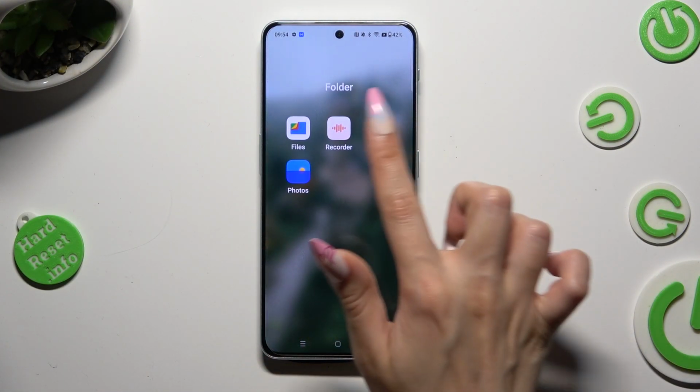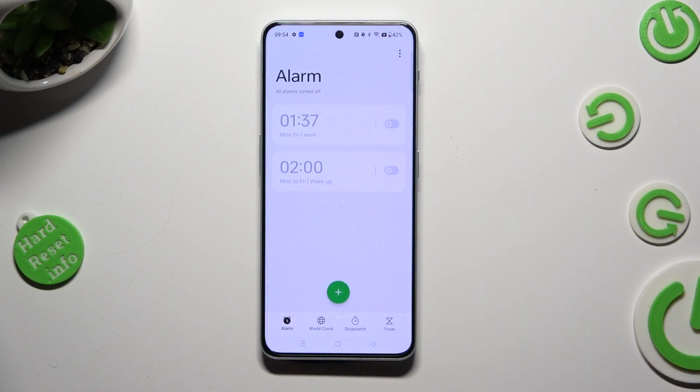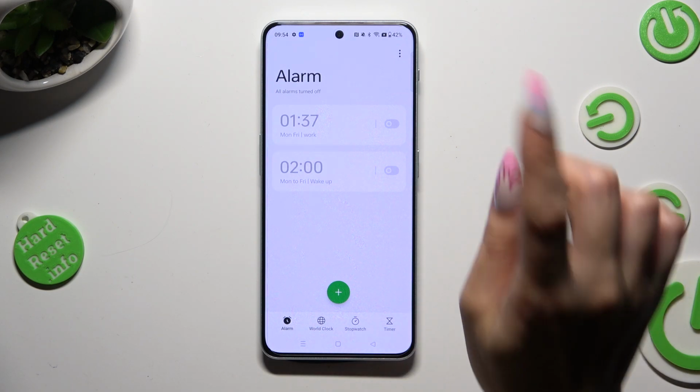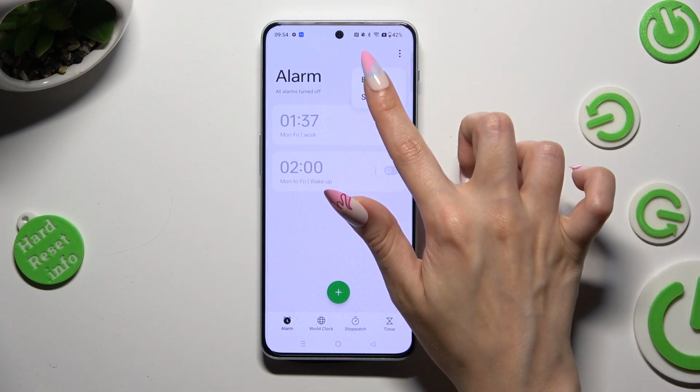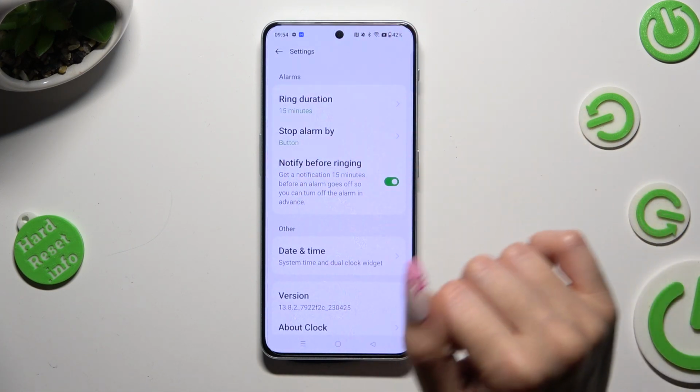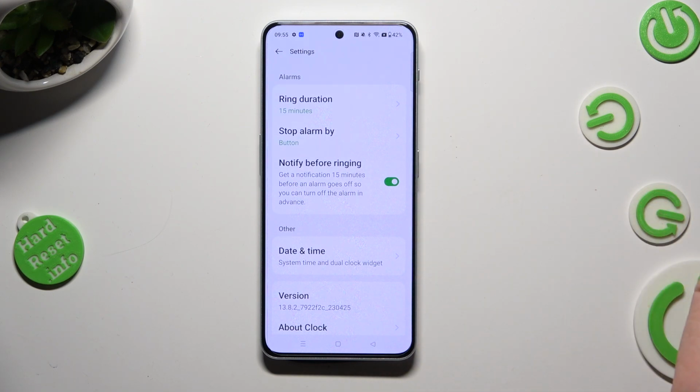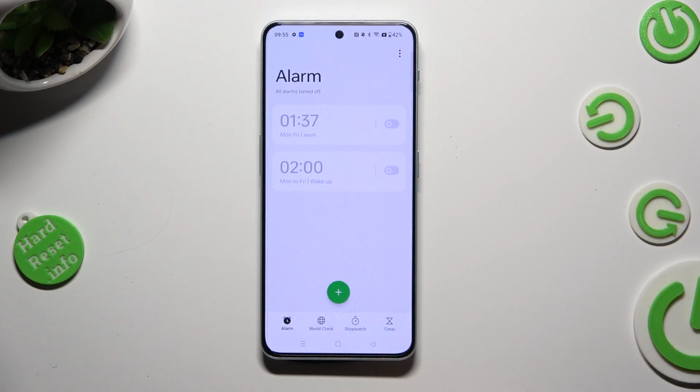Begin by opening Clock app, and after selecting Alarm section at the bottom left corner, tap on those three dots at the top right one. Then select Settings in the pop-up and adjust all of those under Alarms however you wish to. When you finished, go back.